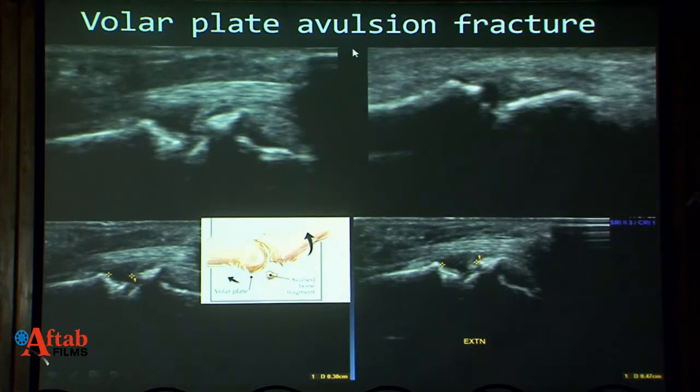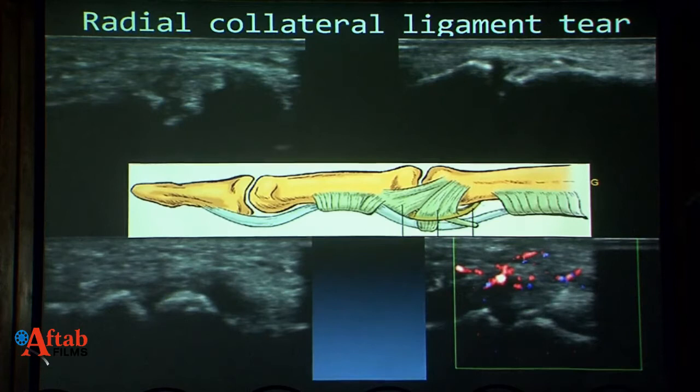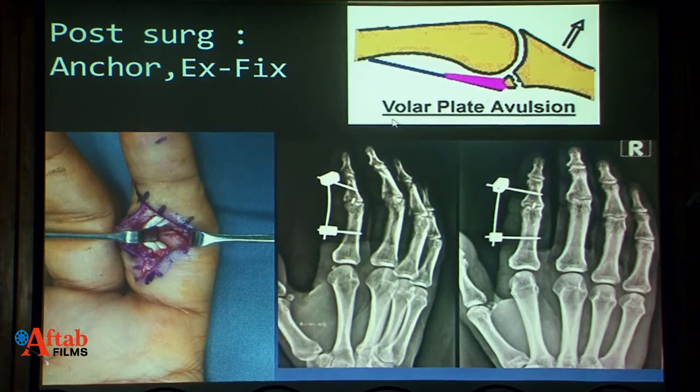We can see there is a volar plate avulsion fracture. This is the fractured fragment. This is the base of the middle phalanx. And in neutral position, this is the distance, which increased on extension. So this indicates an unstable fracture reduction. So this made us think to go for a surgical line of treatment. Also, there was a partial tear of the radial collateral ligament. And this patient was treated surgically with anchor and external fixator, as we see here.